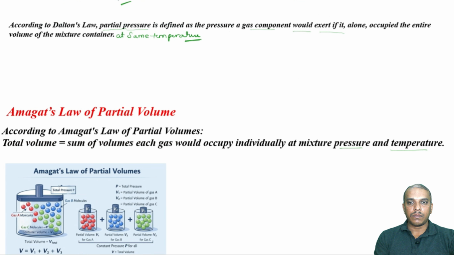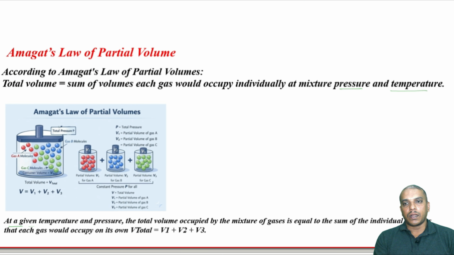Now, let us move on. Amagat's law of partial volume. Once again we have considered a mixture of gases in this container. Now, total volume will be the sum of the volume each gas would occupy individually at mixture pressure and temperature. So, at the same pressure and temperature, we will have the volume of each gas. Total volume will be V1 plus V2 plus V3. Very important, at the same pressure and temperature; we are not changing pressure and temperature.